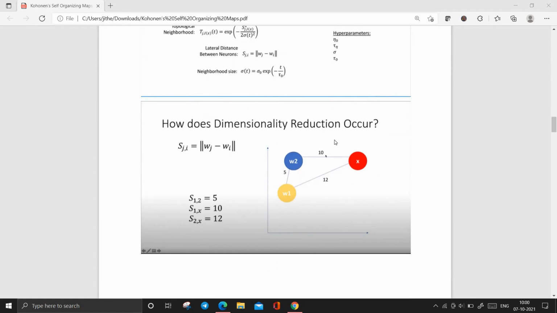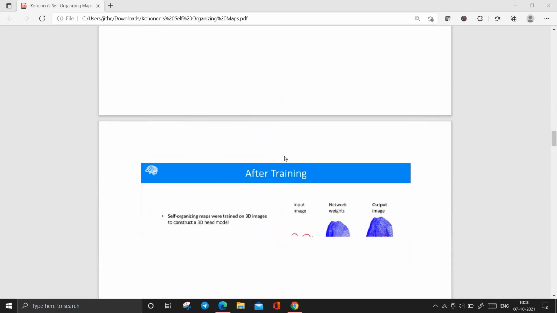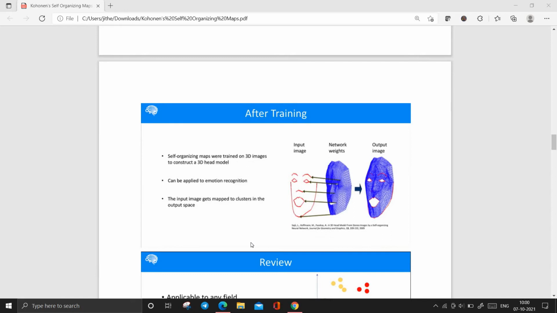How does dimensionality reduction occur in this also? In SOM also, dimensionality reduction may occur, so we have to be careful with it, and we have some steps to reduce that. And after training, what may be the output and what will be the output?